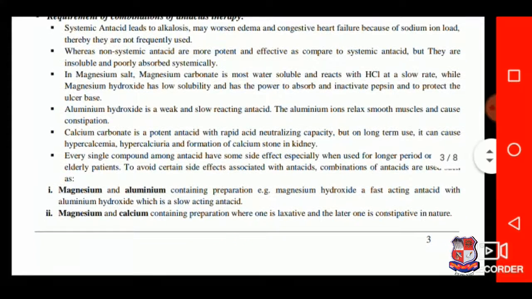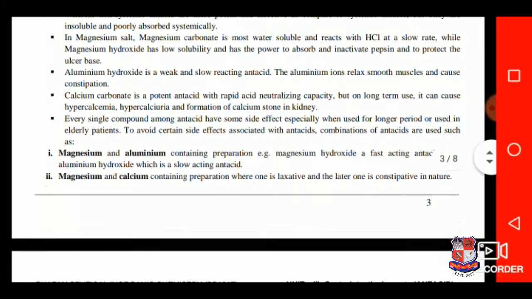In magnesium salts, magnesium carbonate is most water soluble and reacts with HCl at a slow rate, while magnesium hydroxide has low solubility and has the power to absorb and inactivate pepsin and to protect the mucosa. Aluminum hydroxide is a weak and slow-reacting antacid. The aluminum ions relax smooth muscles and cause constipation.